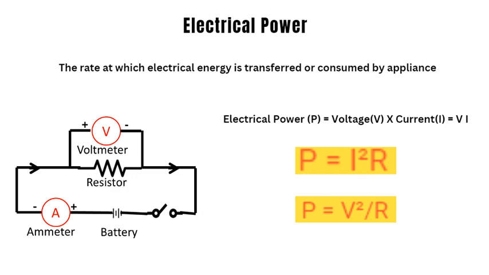In the circuit, a resistor is connected across a battery of voltage V. Current through the circuit is V divided by R. Power is equal to V into V by R, which is equal to V square by R.